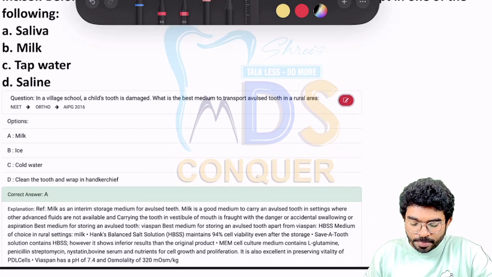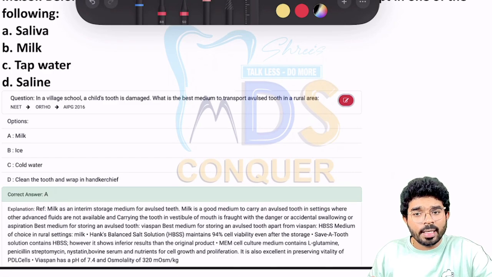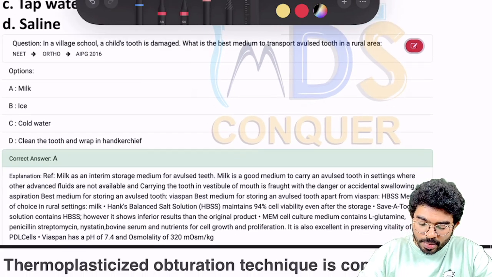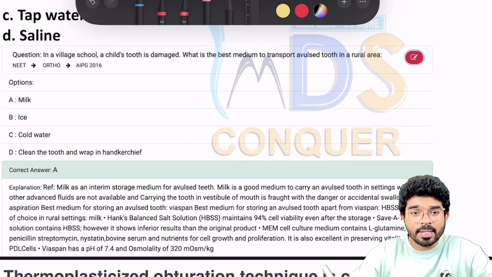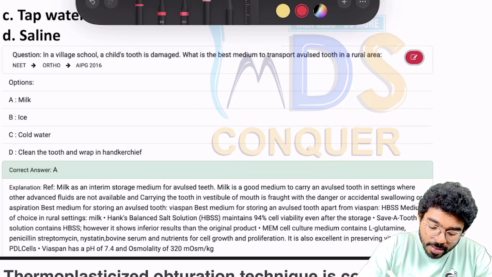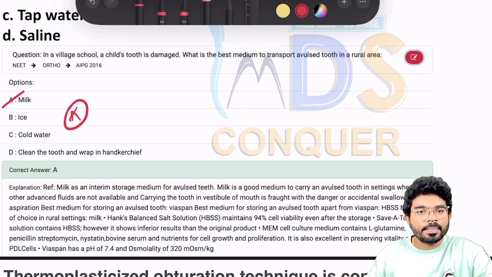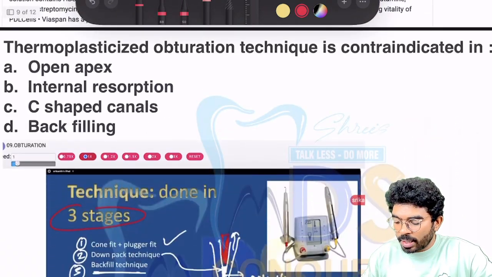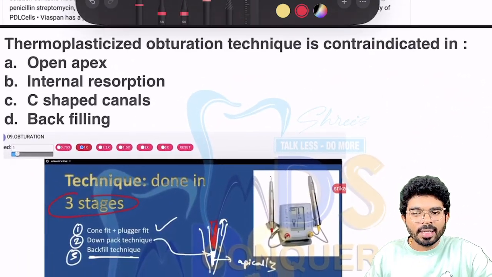This is the sequence we have discussed. And of course, this is straight away an AIPG 2016 question, okay, which is available on your website. Here you don't have ViaSpan and everything, but among the options the best answer is milk. Okay, right.